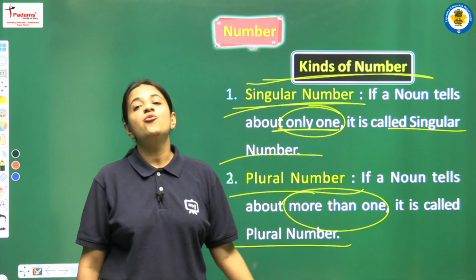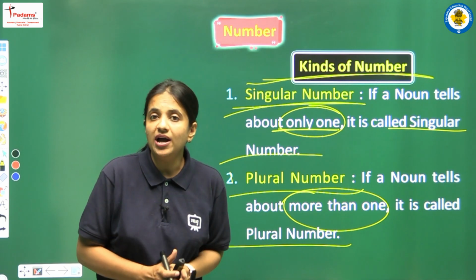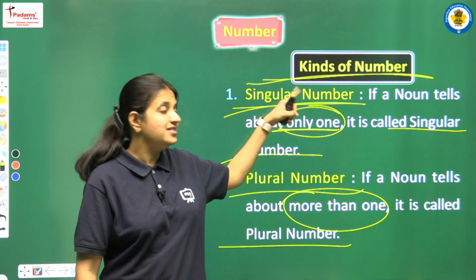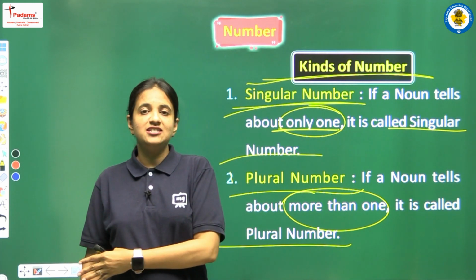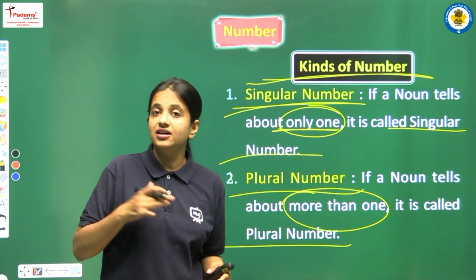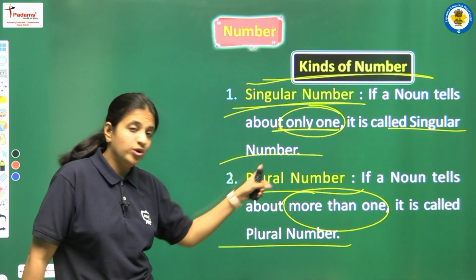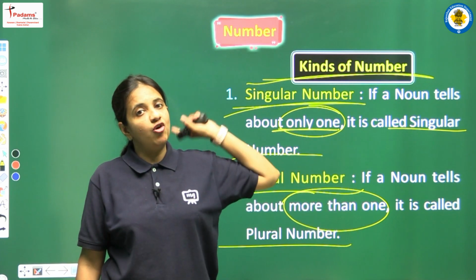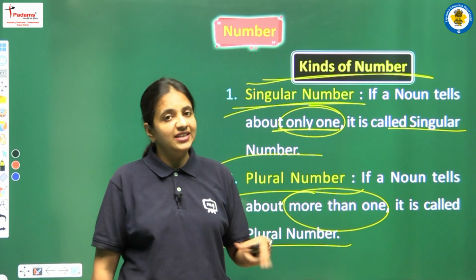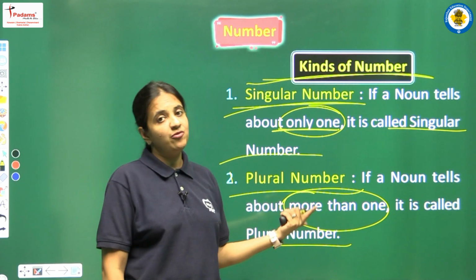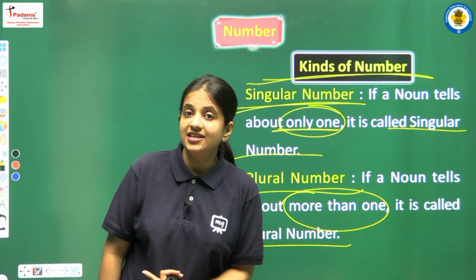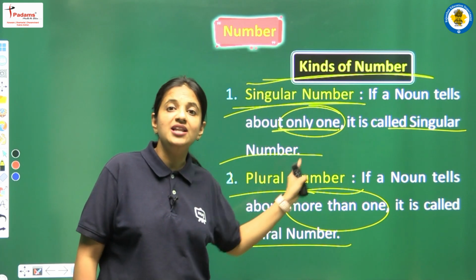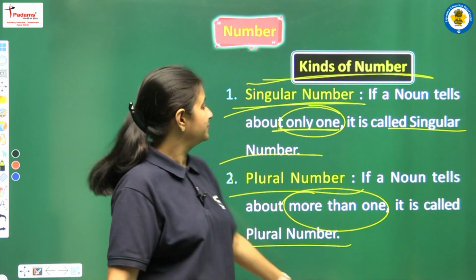Singular number means when we talk about only one. When the quantity is only one, it is known as a singular number, like in the table we discussed: a boy, a girl. And what is plural number? If we are talking about more than one, if the quantity is more than one, then it is known as plural number, like boys, girls. So we have two numbers, singular number and plural number.